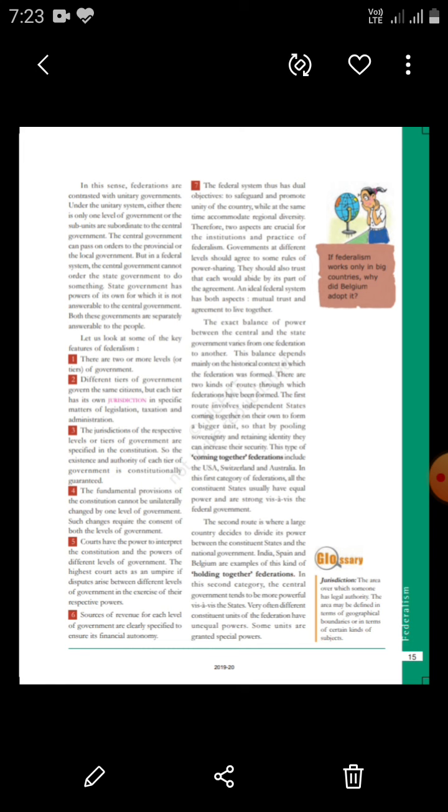You know very well that there are various big states in USA. They all have come together to form a union. Similarly, Switzerland was also a kingdom of large states. They came together and formed a country. Australia is also a continent as well as a country. They have various larger states. They all have come together to form a country. Here, the division of power between the states and the country is the same. All the states are strong, they have equal power.